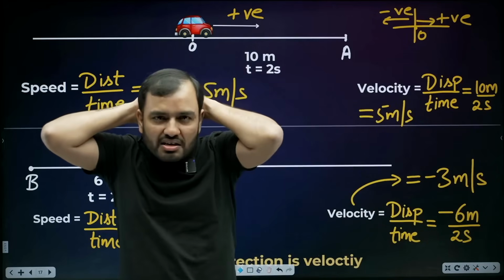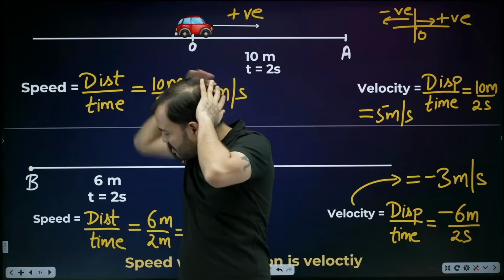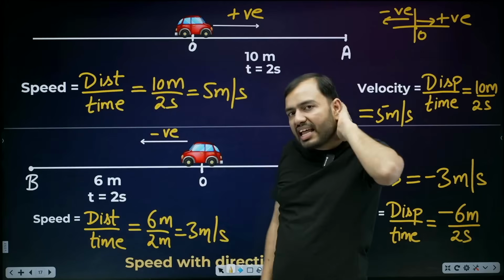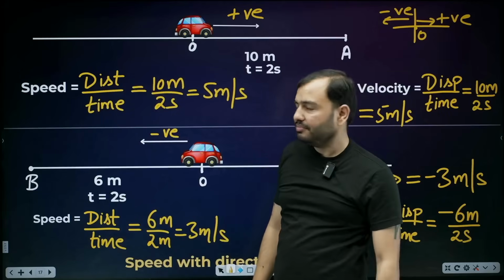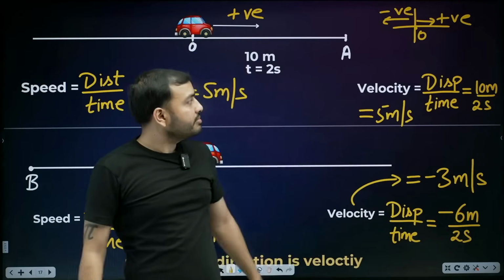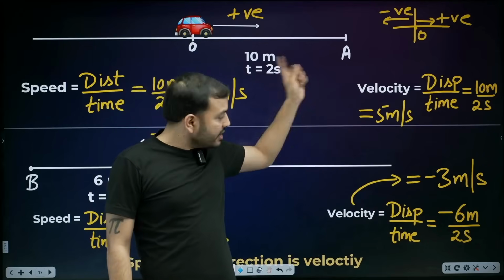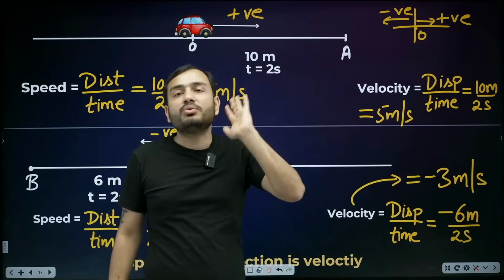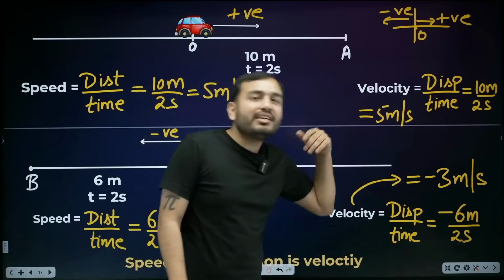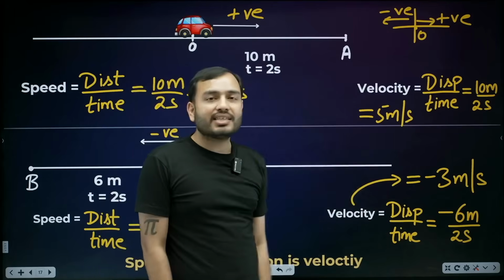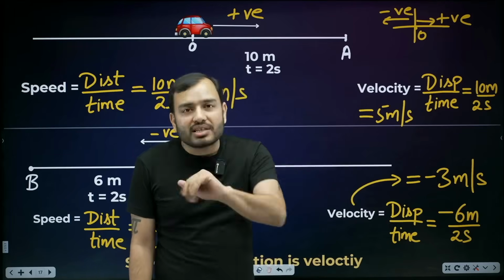So here's the story. Speed can never be negative. Velocity can be positive, can be negative, can be zero. Why? Because displacement is above. And displacement can be positive, negative, zero, everything.